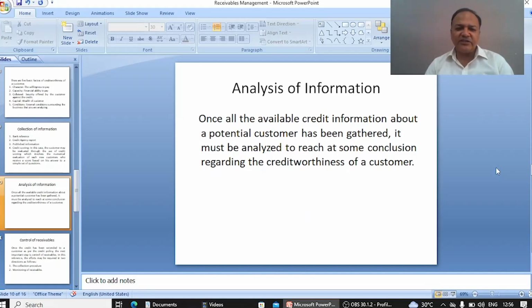Now, after collection of the information, we have to make an analysis. Once all the available credit information about a potential investor has been gathered, it must be analyzed to reach some conclusion regarding the creditworthiness of the customer. So after collecting the information from different sources, we are now able to judge the customer on the basis of character, capacity, capital and condition. And we are in a position to make a judgment whether we should give credit to this customer or not.